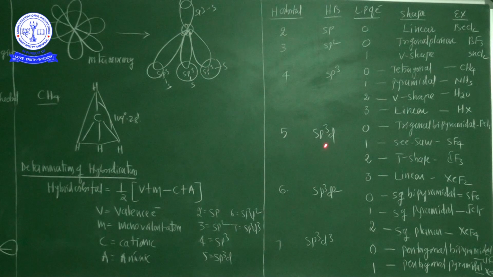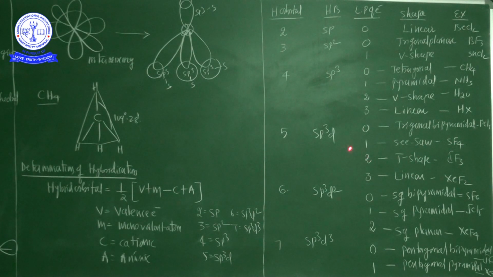So sp3d hybridization, zero lone pair of the electron, the molecule showing trigonal bipyramidal shape. If sp3d hybridization with one lone pair of the electron, that kind of molecule are showing seesaw shape. The most important, it changes from the trigonal bipyramidal to the seesaw shape. The best example is sulfur tetrafluoride, SF4.